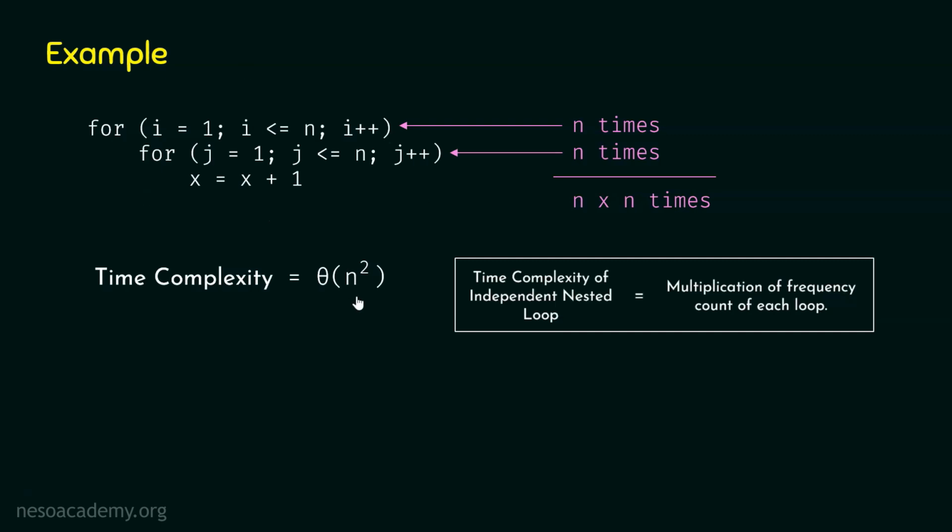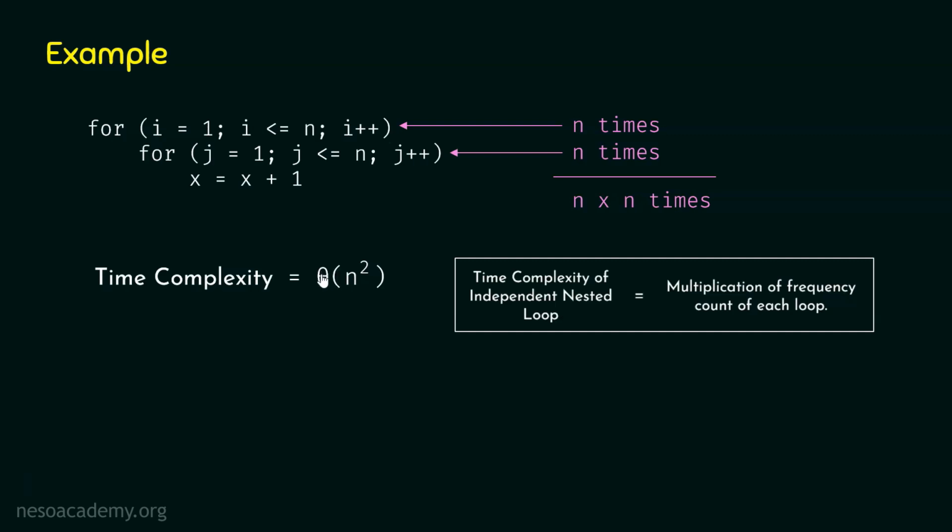And also, this is the upper bound of this loop. So the worst case performance of this loop is also n square. So n square represents the lower bound and the upper bound, and hence n square is representing the best case performance and the worst case performance of this independent nested loop. This is the reason I have mentioned theta here.